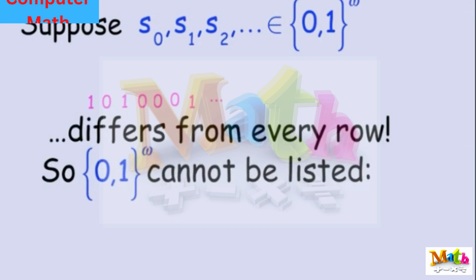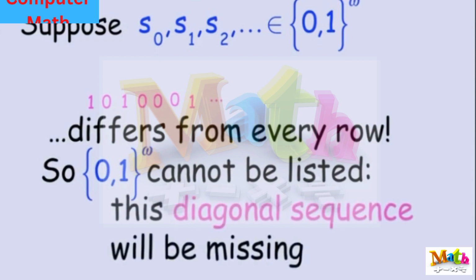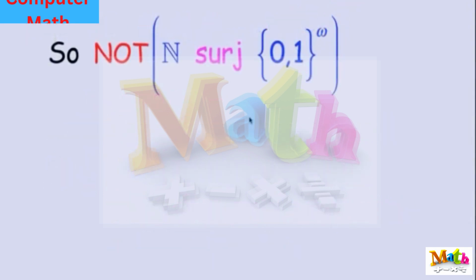Any attempt to list all of the elements in {0,1}^ω is going to omit a diagonal element. It's not possible to list all of them. In other words, there isn't any surjection from the non-negative integers to {0,1}^ω, because I've just shown you how, if you give me a surjection onto binary sequences, in effect you're giving me, with n, a 0th sequence, a first sequence, a second sequence, and so on, then I know exactly how to find something that's not there. There can't be a surjection from N to {0,1}^ω. It's just not true. And that's why we can say that {0,1}^ω is uncountable.